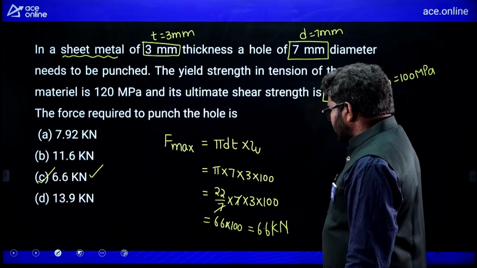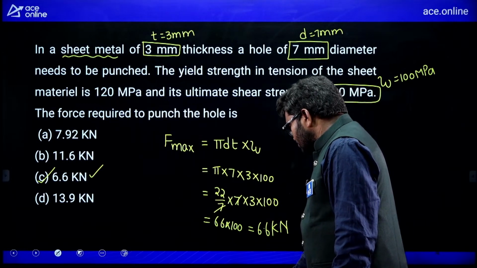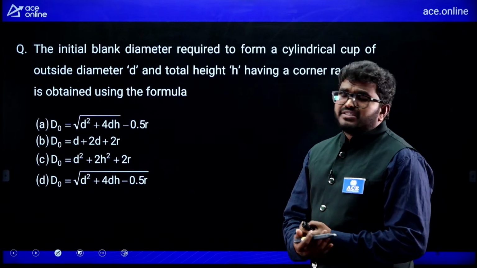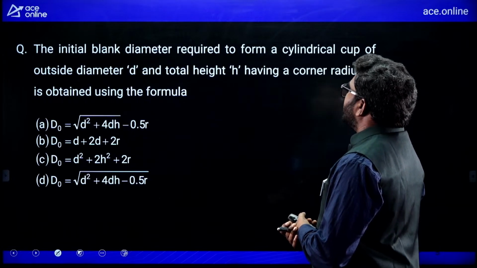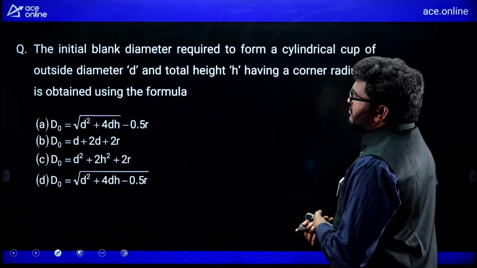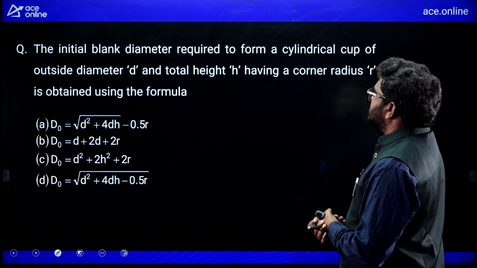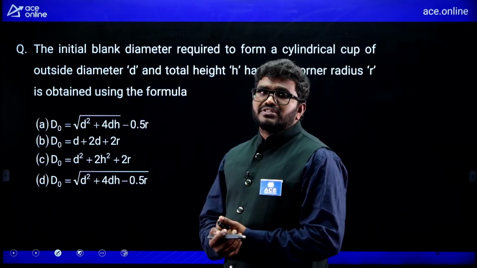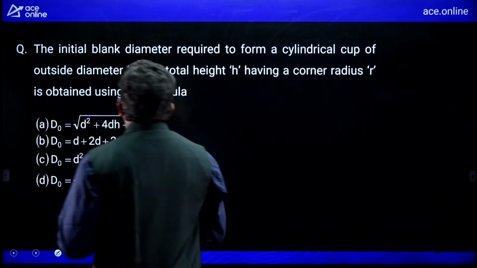Now the next question here it is. Listen, I will see the doubts. Is there any doubt? Now the next question I will explain. The next question is, see here, the initial blank diameter required to form a cylindrical cup of outside diameter d and a total height h having a corner radius r is obtained by using the formula. This is a direct formula based question, related to deep drawing.